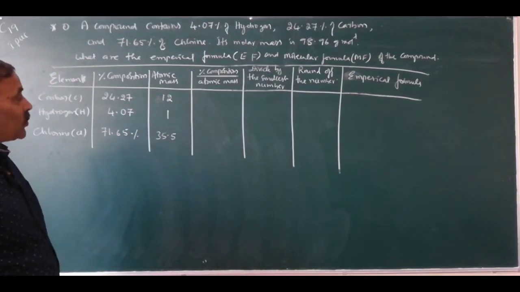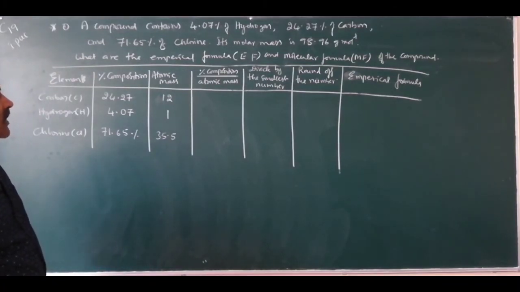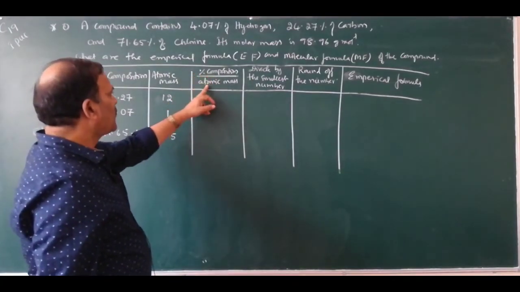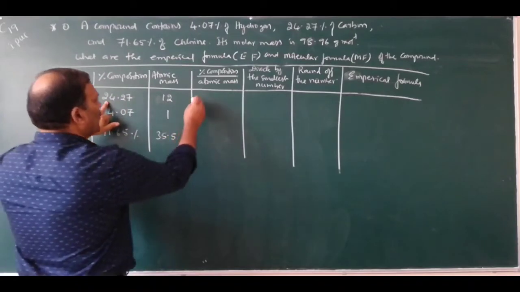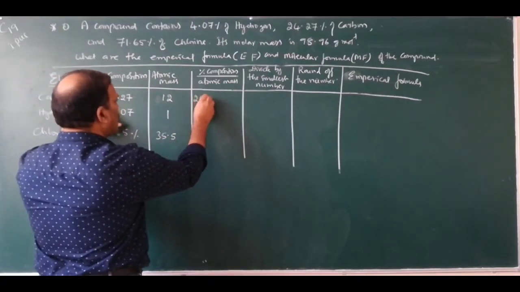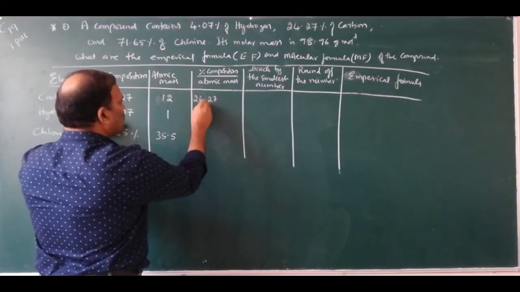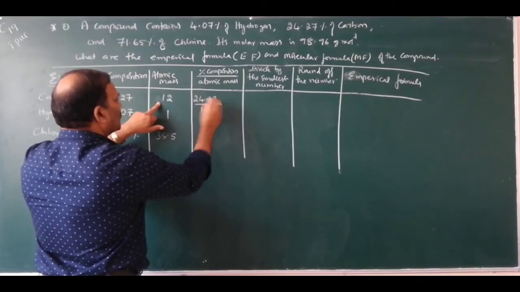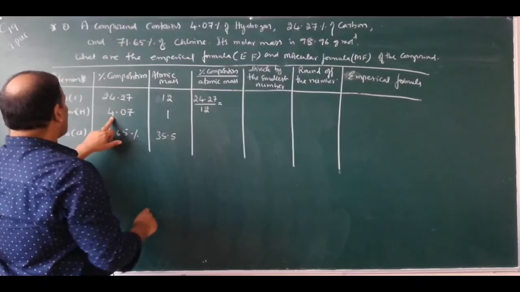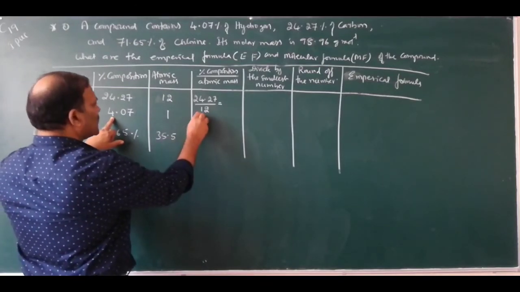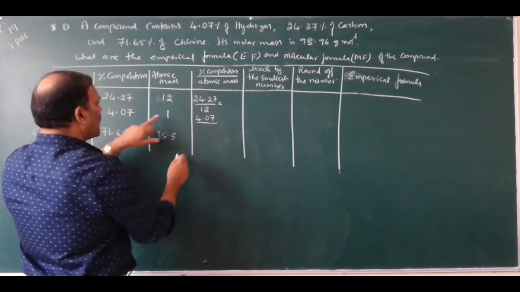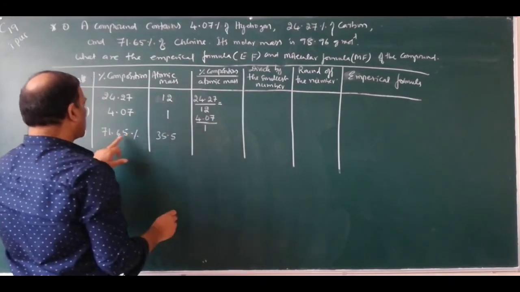So as I have told you in the steps involved in determination of empirical formula and molecular formula, it starts from here. Divide the composition from atomic mass. What is the composition? 24.27 divided by atomic mass 12. And then percentage of hydrogen is 4.07 divided by atomic mass 1.